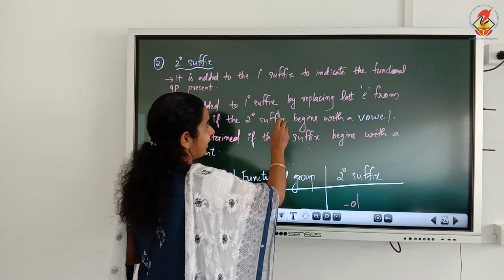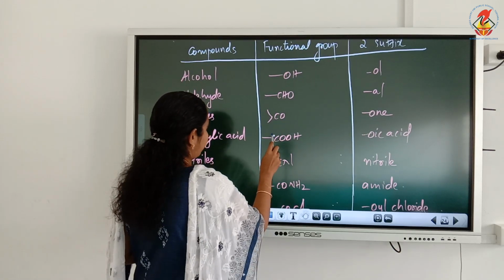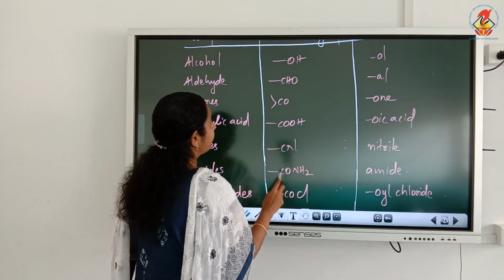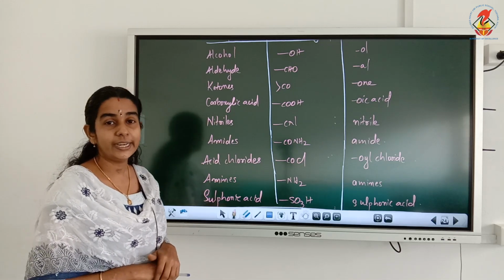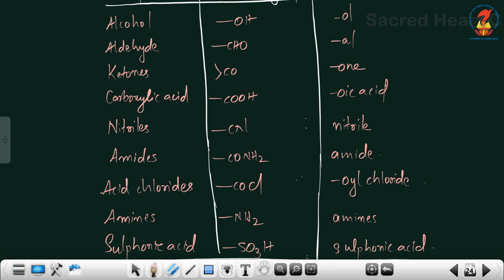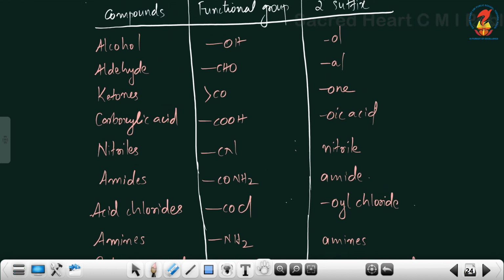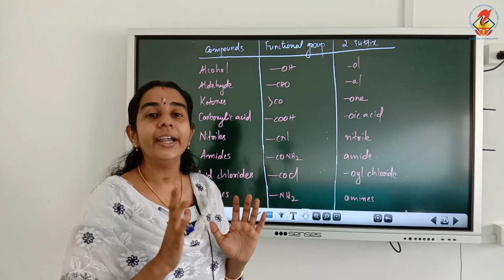Now we will see the functional groups and the secondary suffixes we are using. First one is alcohol. We know that the alcohol functional group is OH, and the secondary suffix that we are using is ol. So how should we add this ol? Ol is starting with a vowel sound, so we can replace the last E from the primary suffix and add ol.